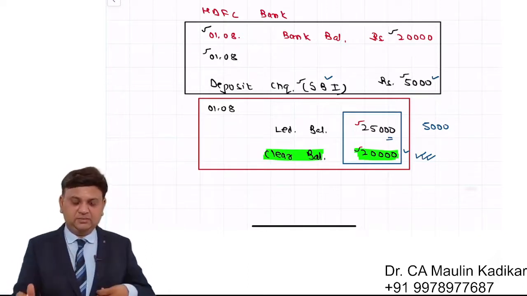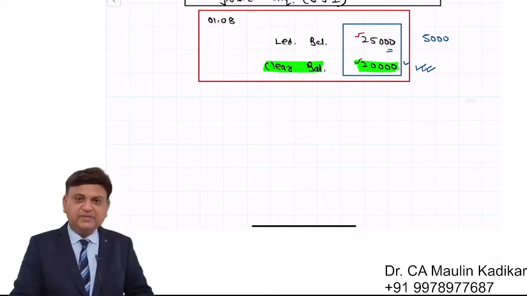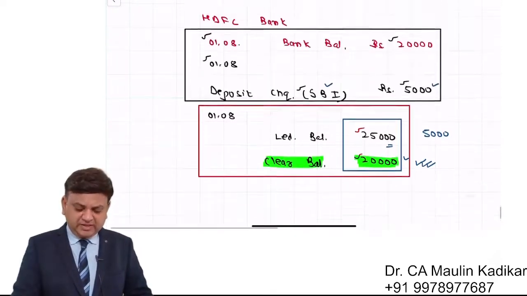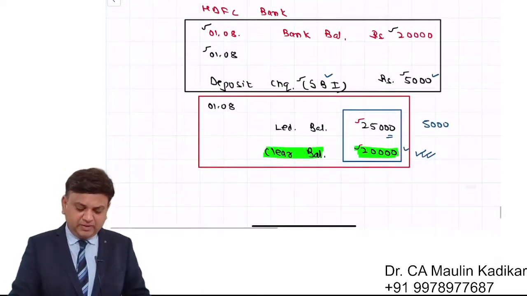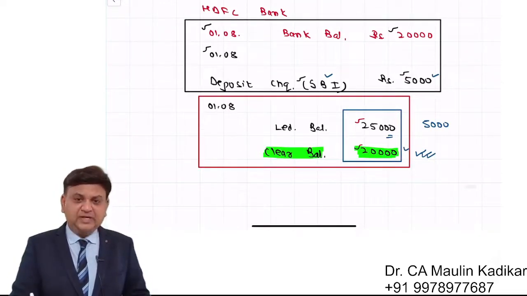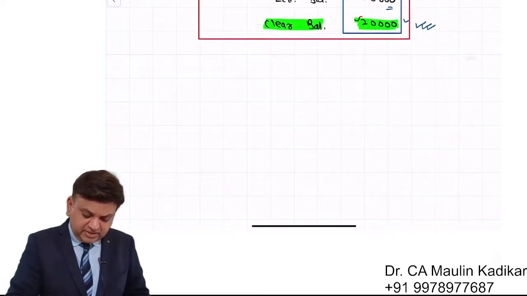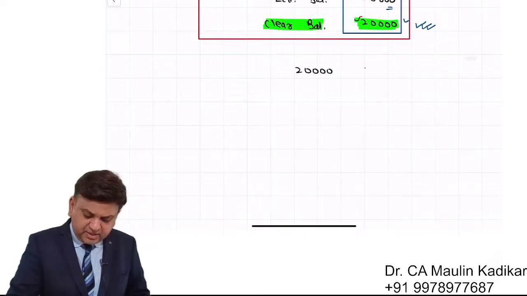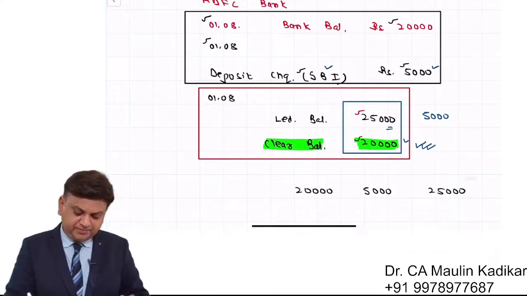Now proceeding further, listen to me carefully. From the discussion that we have made so far, we understand something like this. There is a clear balance of 20,000, uncleared funds of 5,000, and a ledger balance of 25,000. That is what we understand.